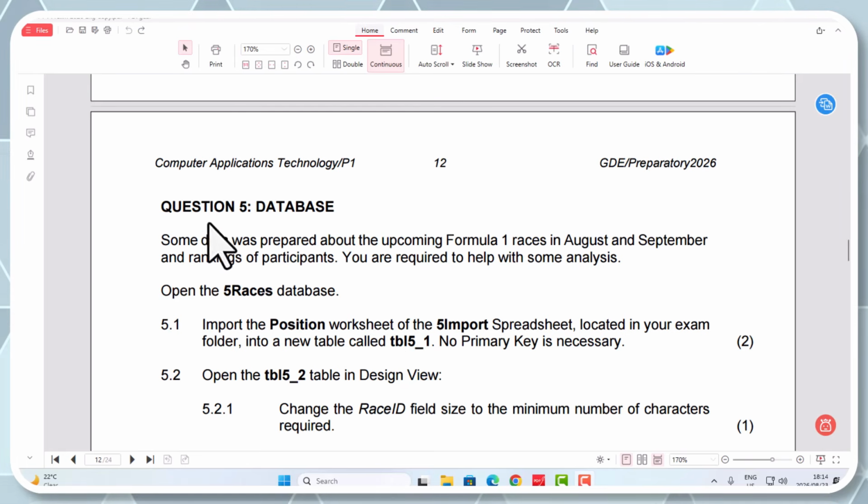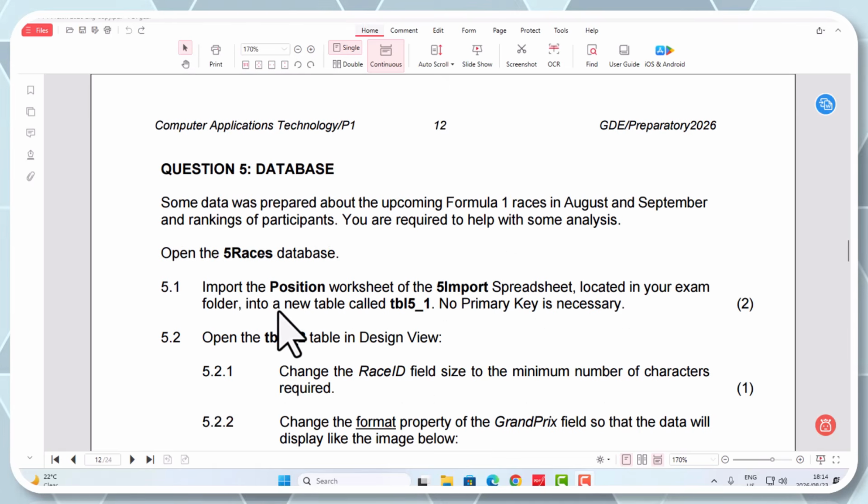Right, so we're looking at the number 5 database, question 5. I'm just going to work through this quickly to try to keep it a bit shorter. Some data was prepared about upcoming Formula One races in August and September, and rankings of the participants. You are required to help with some analysis. Open 5 races database.